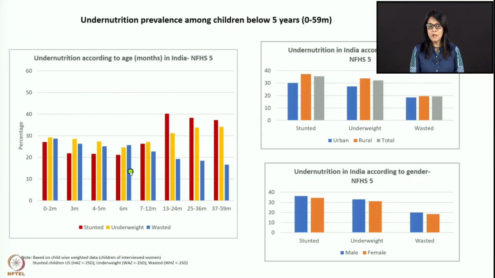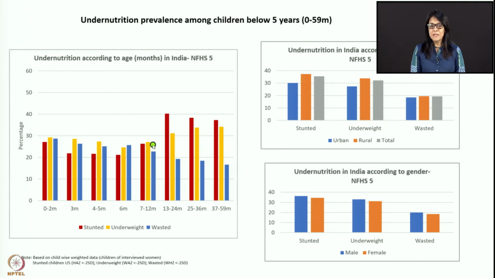Starting from 7 to 12 months of age, this is where complementary feeding is introduced, and the mother is learning how to introduce it, how to increase dietary diversity, and how to increase the frequency and the quantity. There is a little bit of improvement in wasting, but look at underweight and stunting going up.